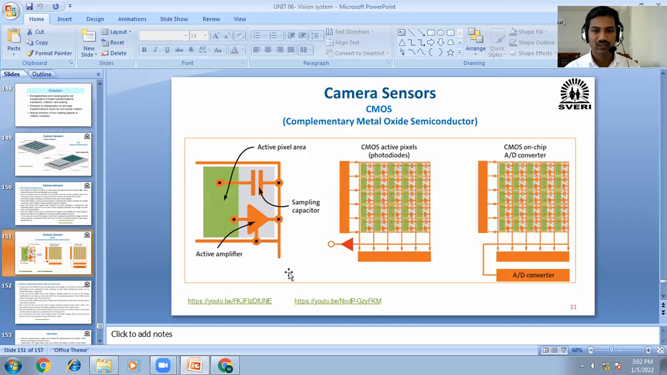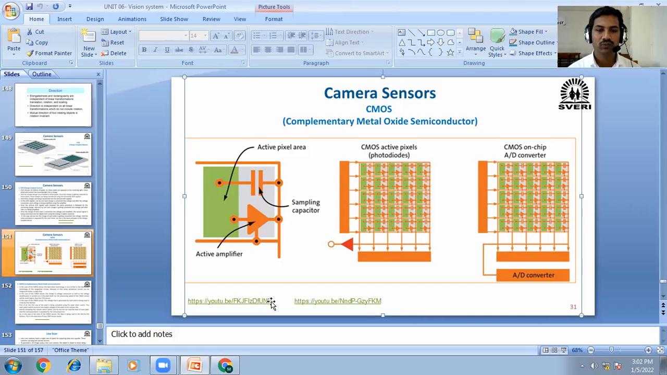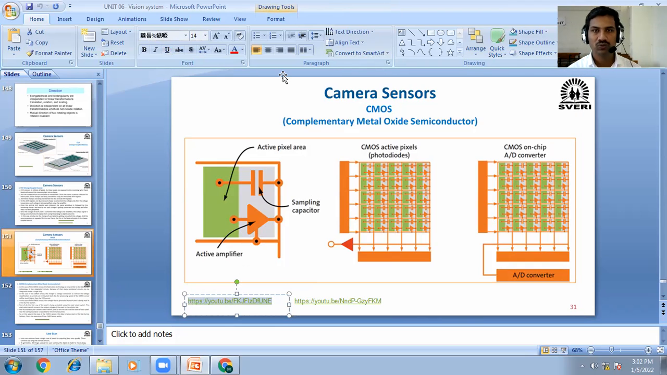Okay, in each pixel the conversion of voltage and amplification is done. Okay, due to that it is very fast, and it is directly connected with the output, and each line executes first and then it shows the output. Just we will see that.